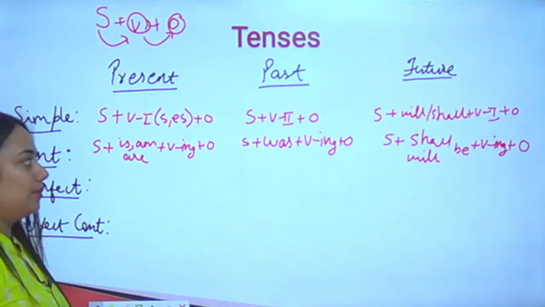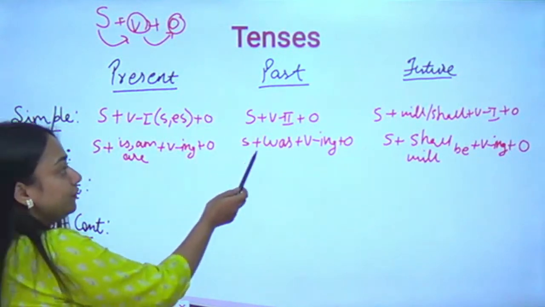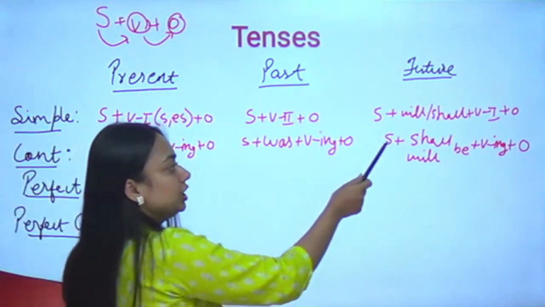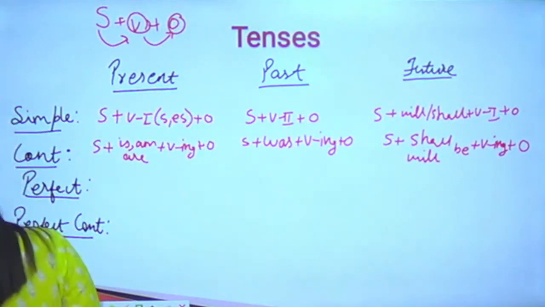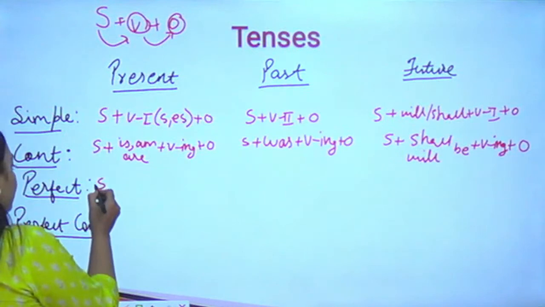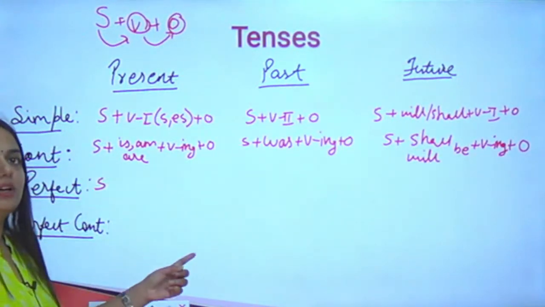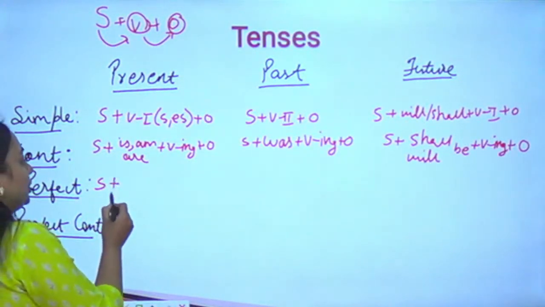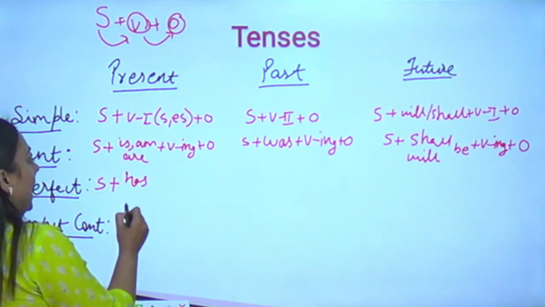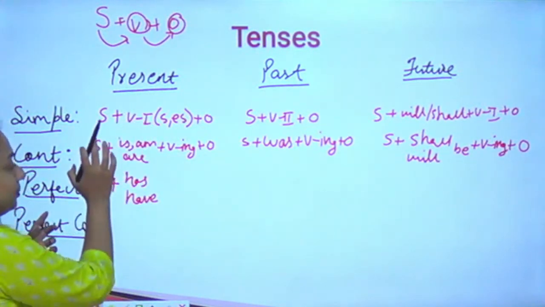Now taking the same example, she is writing a letter in the present. She was writing a letter. She will be writing a letter in the future. People who are attending the live, drop in the rules, whichever helping verb you know, you may write it down in the chat box. Subject plus has and have is the helping verb we use for simple perfect tense.